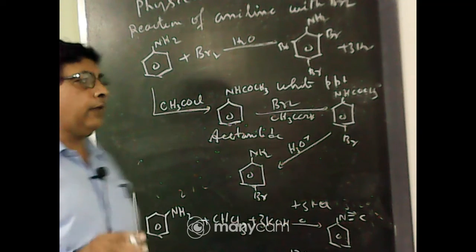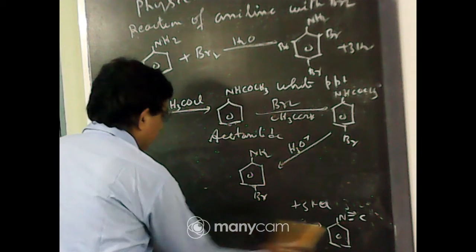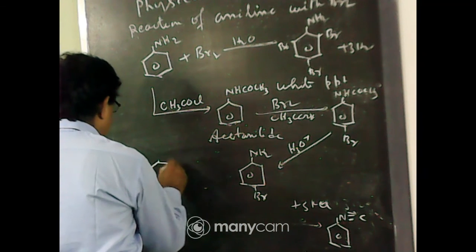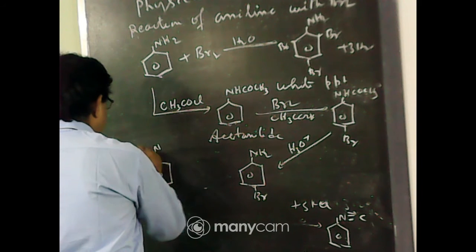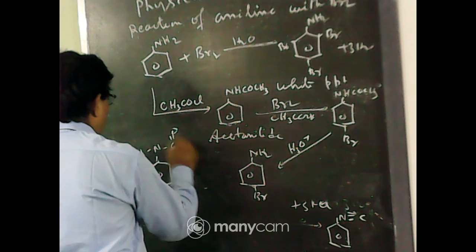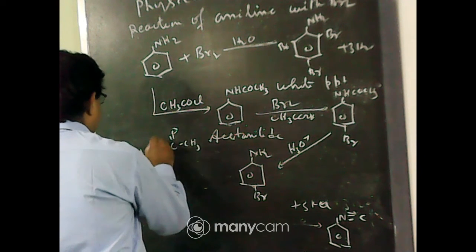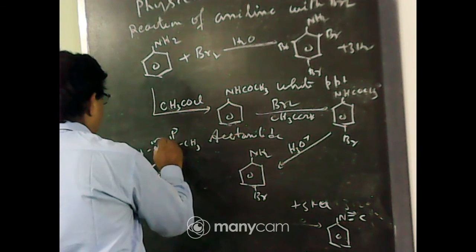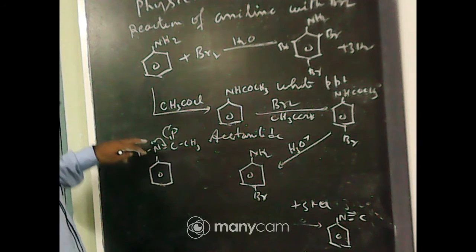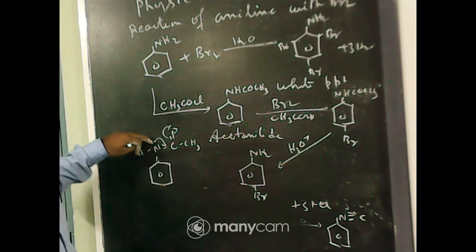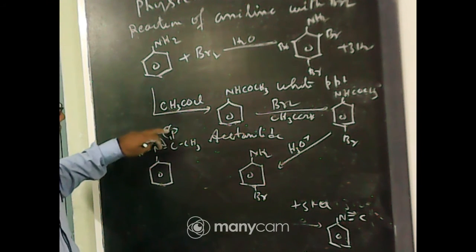How the acetylation deactivate or decrease the activation of benzene ring? Say this is the acetylation group, NHCOCH3. This lone pair involved in resonance with the carbonyl group. In acetylation, the lone pair electron of nitrogen atom involved in resonance with the CO group.